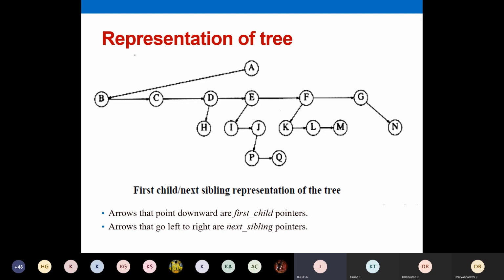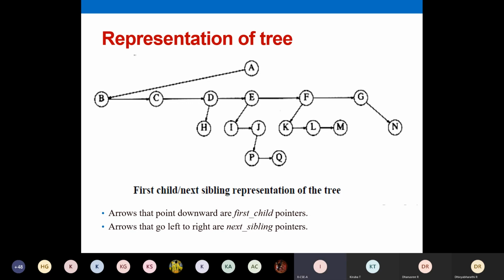A is the root node, as in the previous example. It will point to its first child alone instead of pointing to all the nodes. A will point only to its first child, and this first child will point to all other siblings as a sequence. B will point to its sibling, C will point to its sibling. Then D will point to its first child, and if H has more siblings, H will point to those siblings. E points to its first child, and I points to its sibling. So this is one notation: the first child, next sibling representation of a tree.